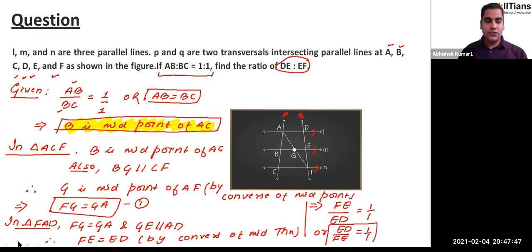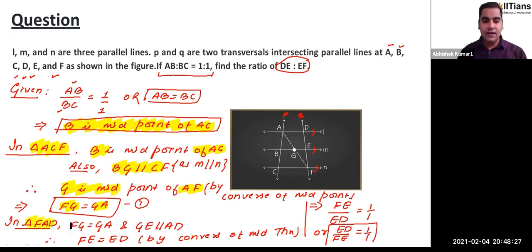So if you move to this triangle ACF, then in this triangle B is midpoint of AC, and also you have BG parallel to CF, as M is already given parallel to N. Okay, let me write that in the comment also. As M is parallel to N. Okay, so by converse of midpoint theorem, we can say that G is going to be the midpoint of AF, and G is the midpoint of AF means FG will be equal to GA. After that, we have to use this result in the adjacent triangle that we have. That means triangle FAD.